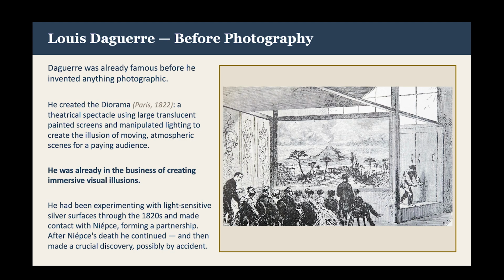So who was Daguerre? Louis-Jacques Daguerre was already famous before photography. He was the creator of something called the diorama, a theatrical spectacle using large painted translucent screens and manipulated lighting to create the illusion of movement and atmosphere. He was, in other words, already in the business of creating immersive visual illusions for public audiences. He'd been experimenting with light-sensitive silver surfaces in the 1820s, eventually making contact with Niepce and forming their partnership. However, after Niepce's death, Daguerre continued his experiments and made a crucial discovery, possibly by accident, involving mercury vapor.